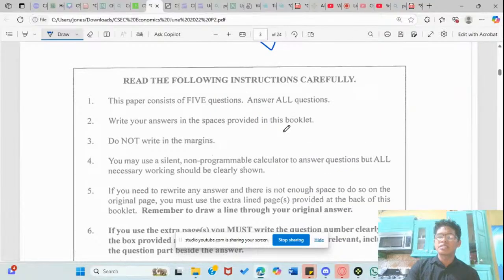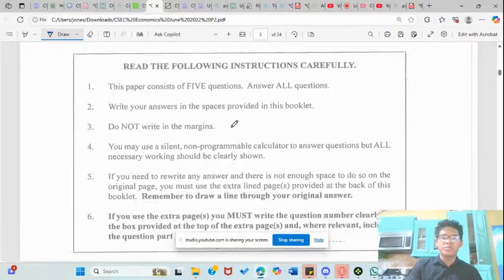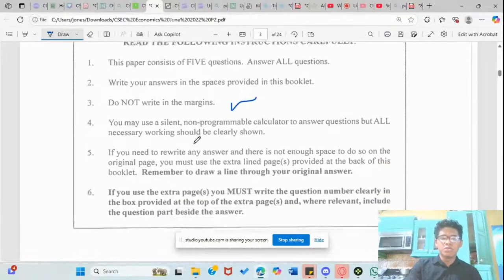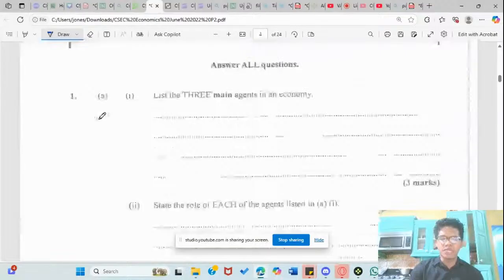Let's read the instructions. This paper consists of 5 questions. Answer all questions. Write your answers in the space provided in this booklet. Do not write in the margins. You may use a silent, non-programmable calculator to answer all questions, but all necessary working should be clearly shown. If you need more space, you must use the extra lined page provided at the back of this booklet. Remember to draw a line through your original answer.